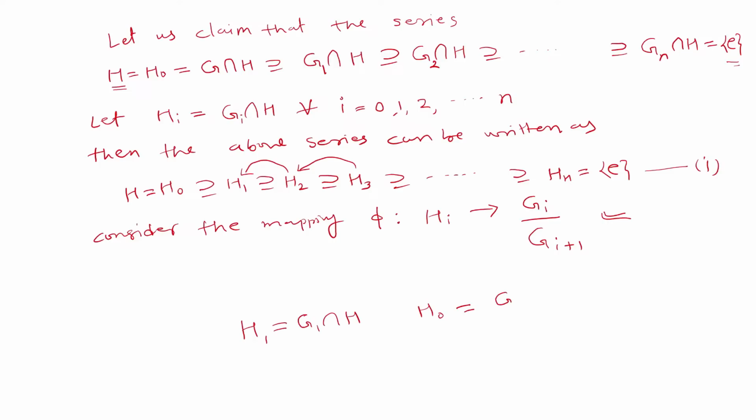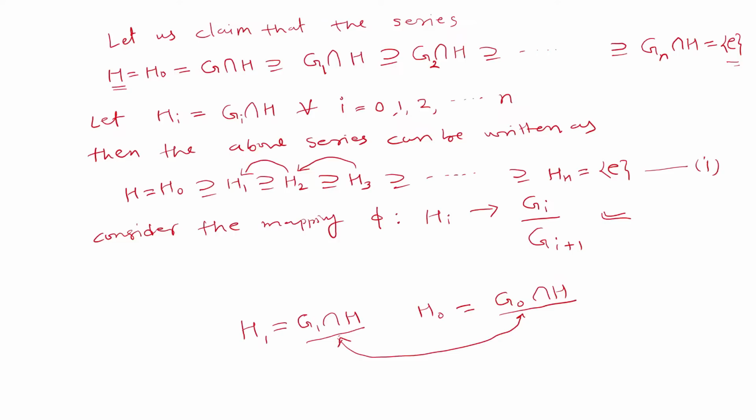H0 is G0 intersection H, and since G1 is normal in G0, so G1 intersection H is normal in G0 intersection H. We can easily show this result.